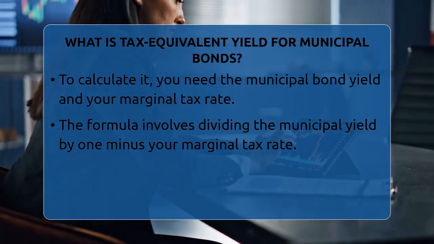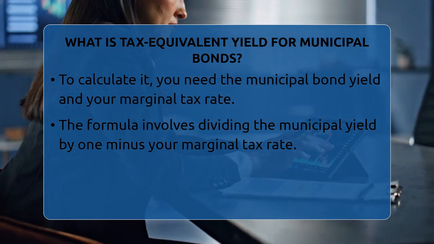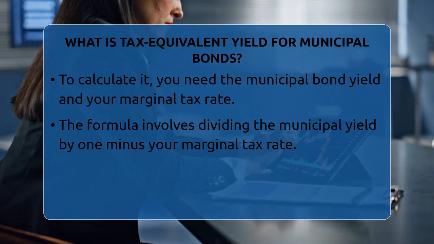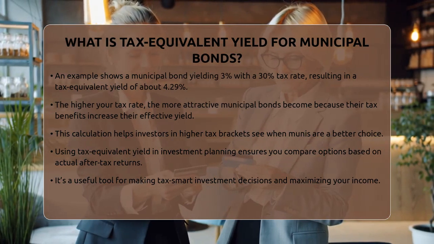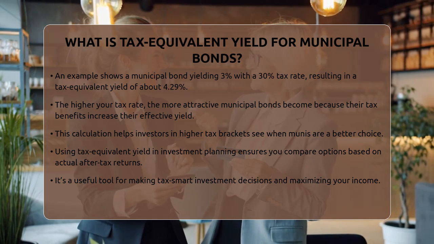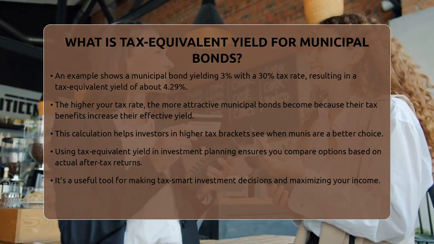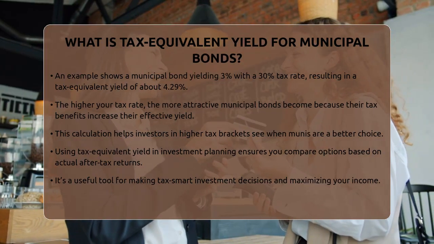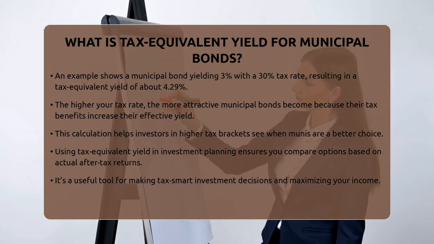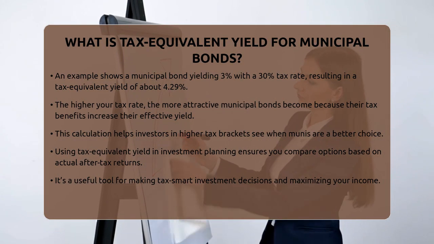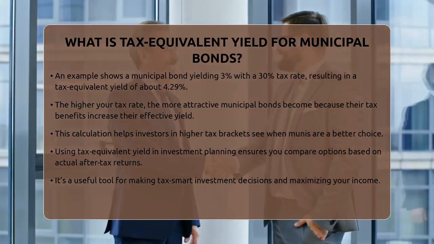This calculation is especially helpful for adults planning their investments. If you are in a higher tax bracket, municipal bonds become more attractive because their tax-exempt status boosts their effective yield. As your income and tax rate go up, the tax equivalent yield also increases, making munis more appealing.